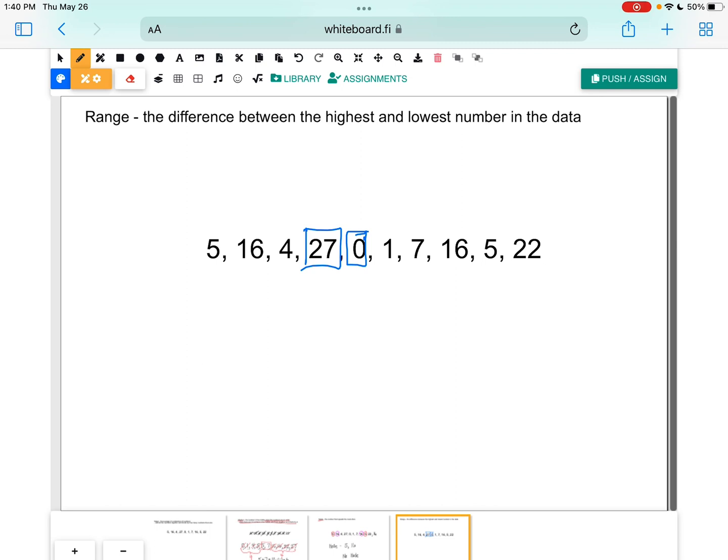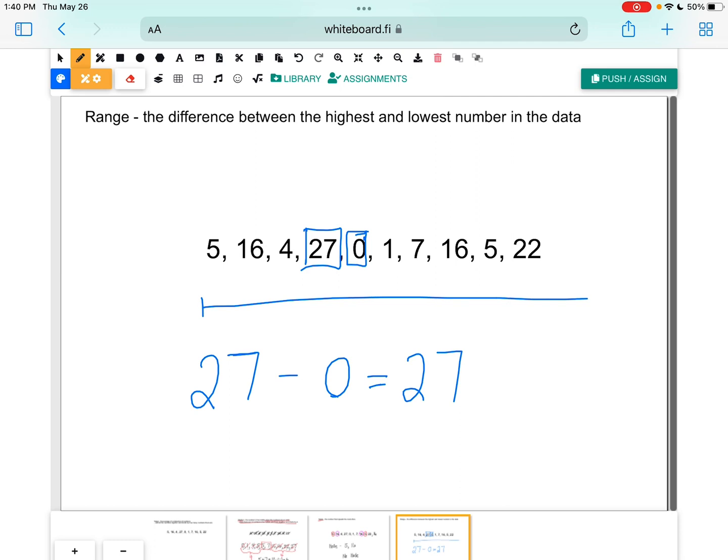So now I'm going to take the biggest number and I'm going to subtract the smallest number, which is 0. 27 take away 0 is 27. So we have a range of 27, which means if we put a little number line together for this one, it would have 27 numbers in between, which for this one, because our number at the bottom is 0, makes sense.